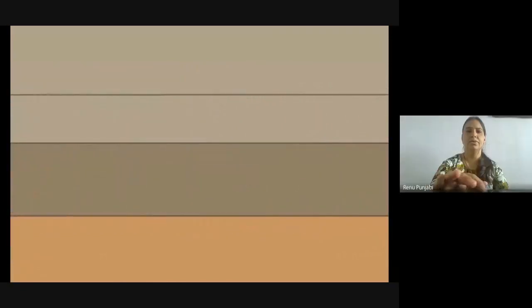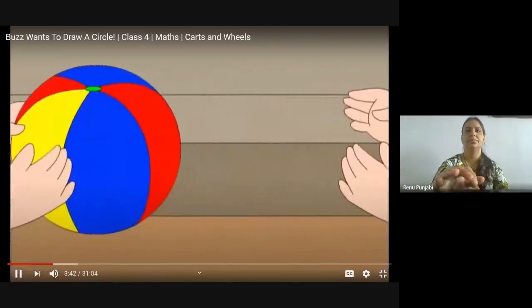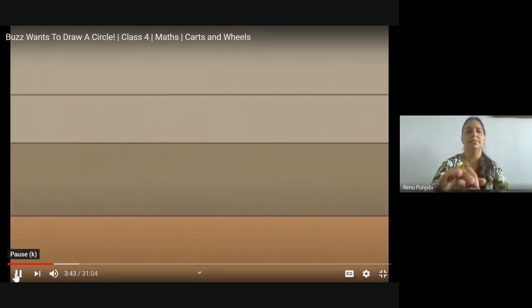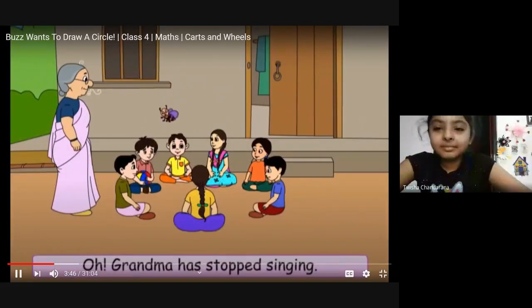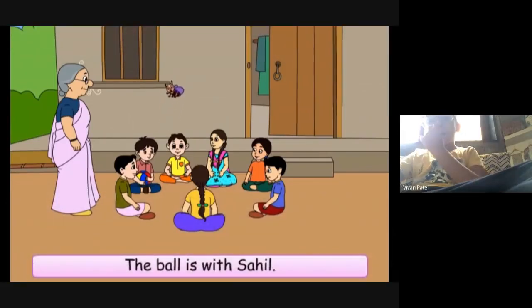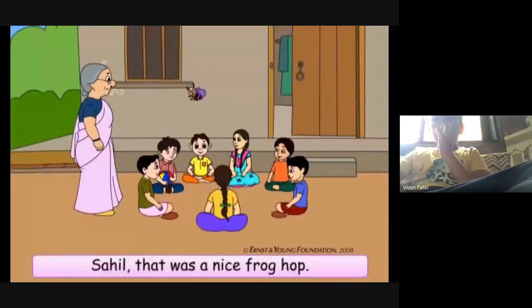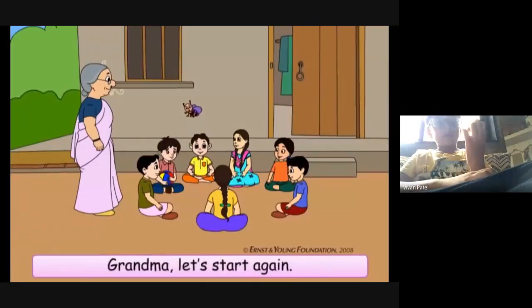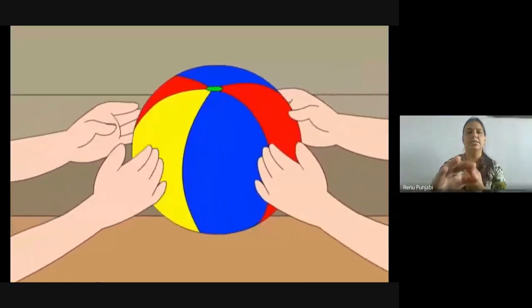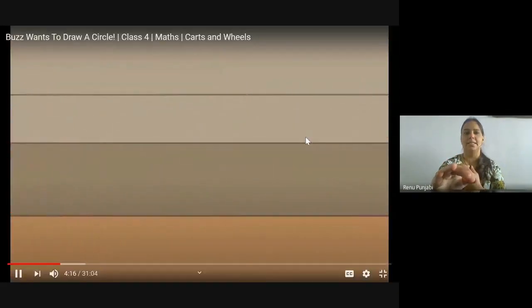Twinkle, twinkle, little star, how I wonder what you are. Grandma has stopped singing. The ball is with Sahil. What should he do? Sahil, can you hop like a frog? Sahil, that was a nice frog hop. Grandma, let's start again. Up above the world so high, like a diamond in the sky. So this is the way they are playing the parcel game.